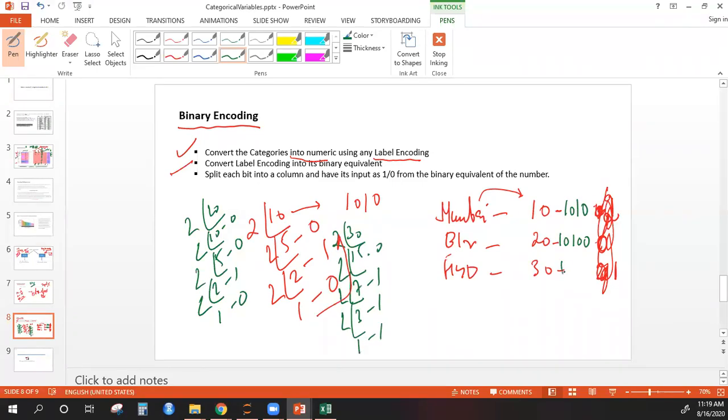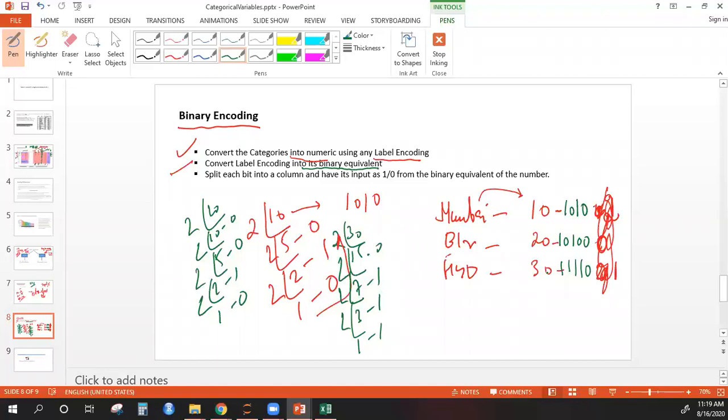So you will write 1 1 1 1 0. I hope I am right. 4 ones and a zero. So yes, you have converted them into their binary equivalent.